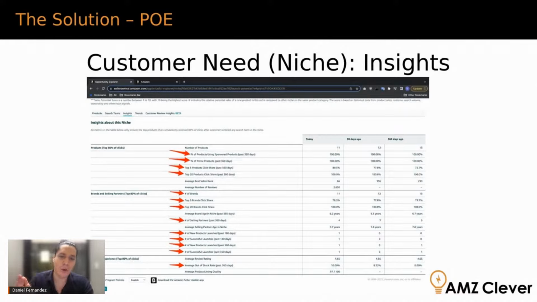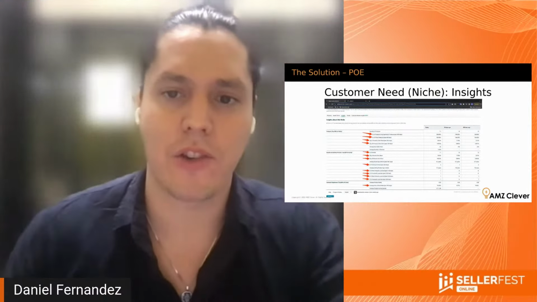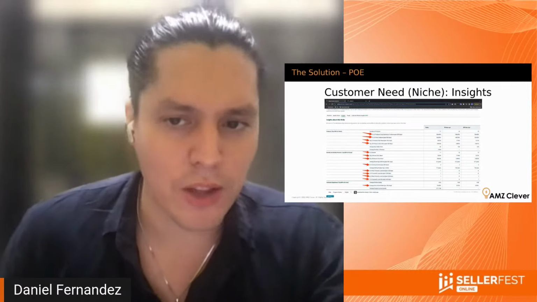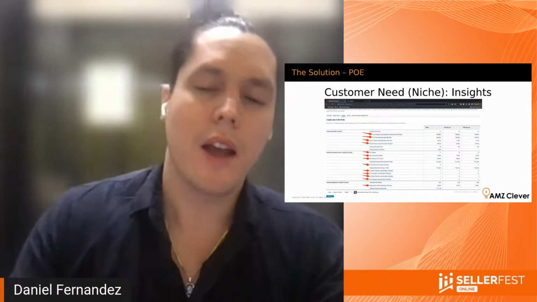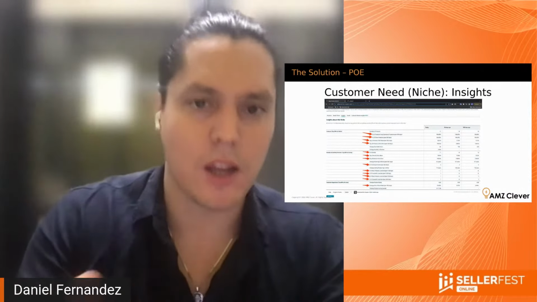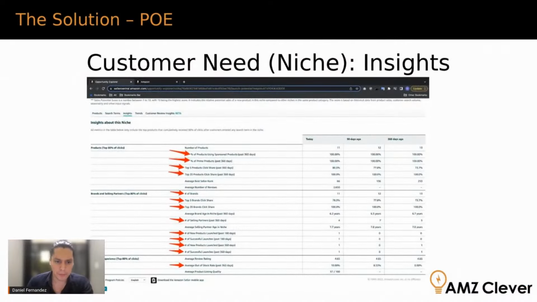The best niches are the ones where not everybody's running ads, because that's when you can go in and have an advantage. Another thing that is not so good about this is the number of products has been going down from 360 to 180 to the last 90 days, but we're going to touch on that a little bit. How many prime products? That, to be expected, is always going to be 100%. If you see anything lower than 100%, that's a very strong criteria for your research.